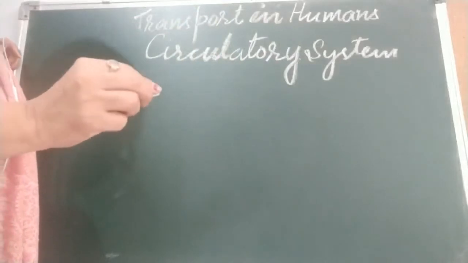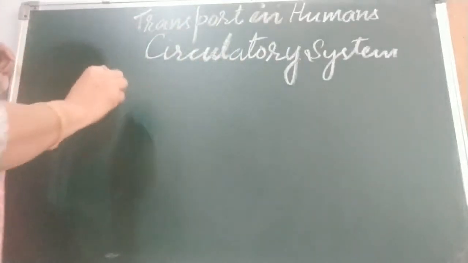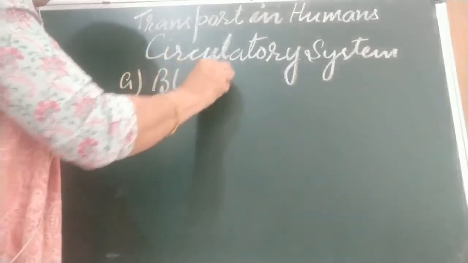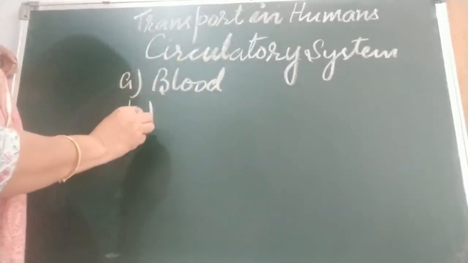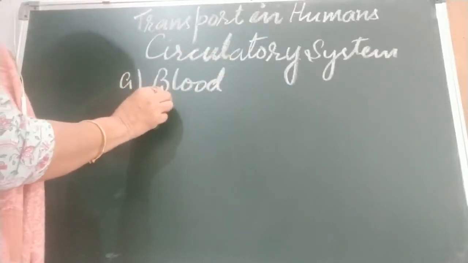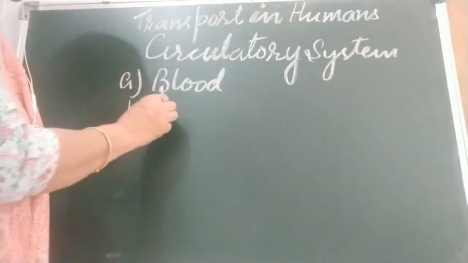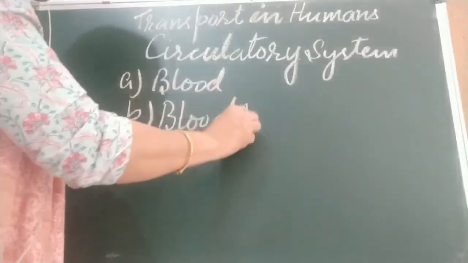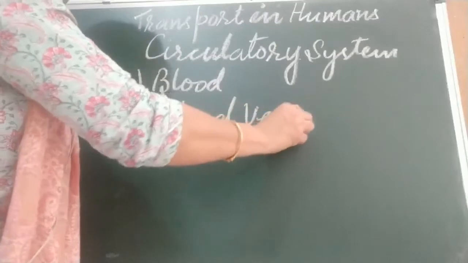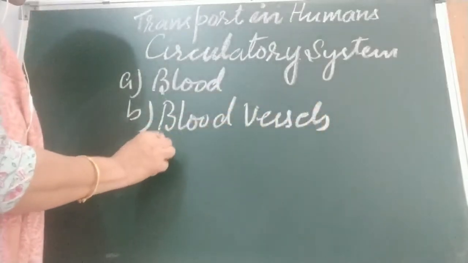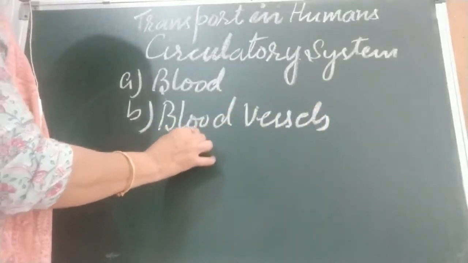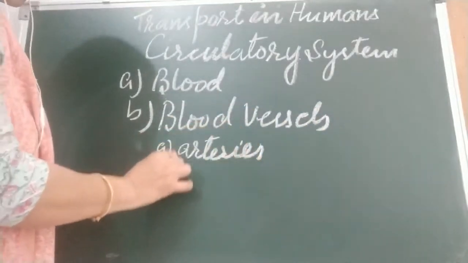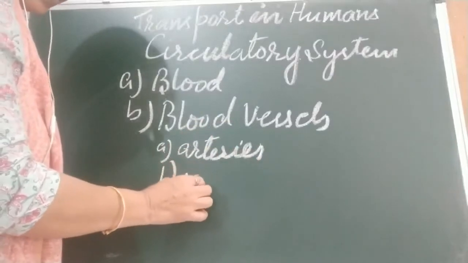Okay, it consists of three things. First is blood. Second, this blood carries things, so it is carrying them in what? In blood vessels. Blood flows in blood vessels. There are three types of blood vessels. First is arteries. Second is veins.